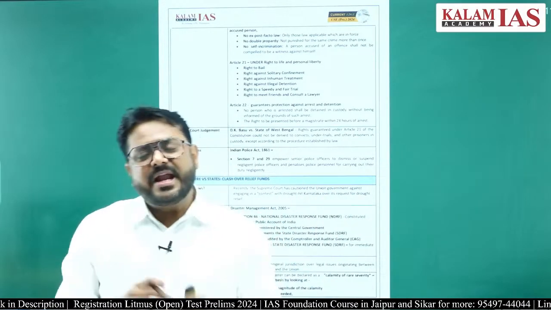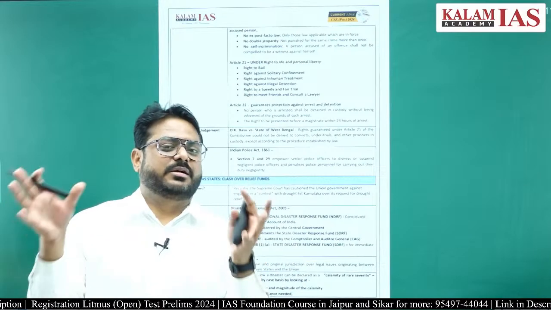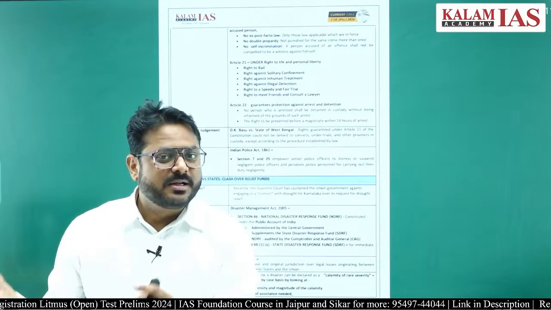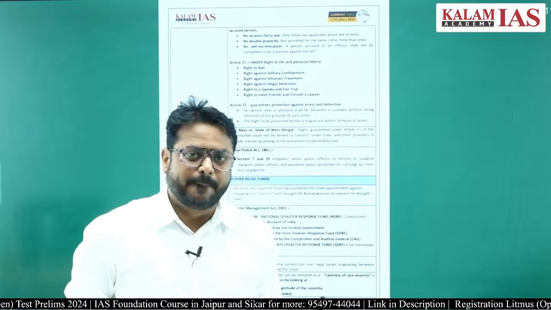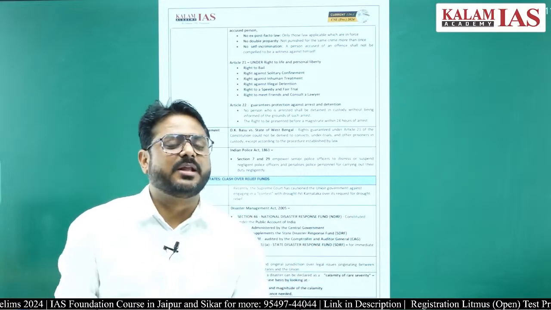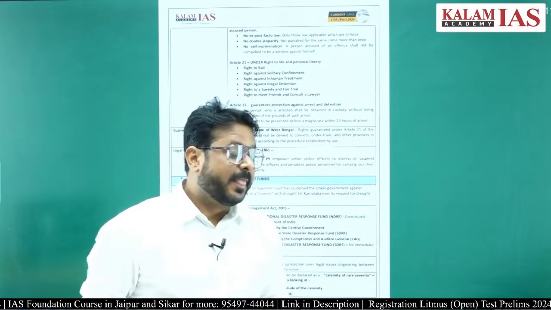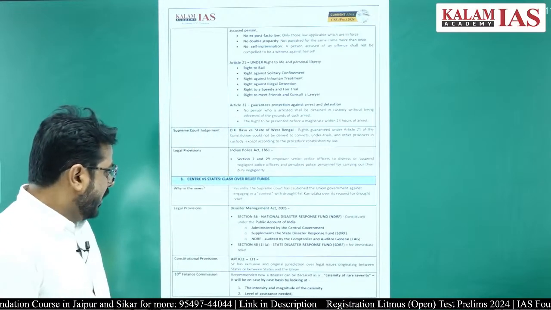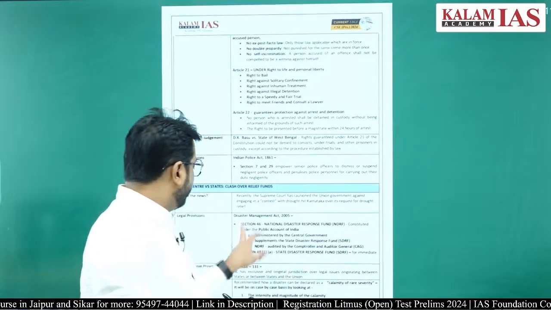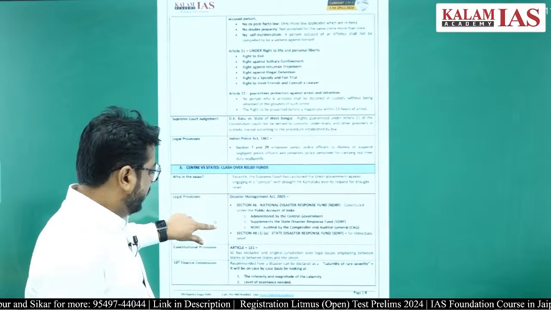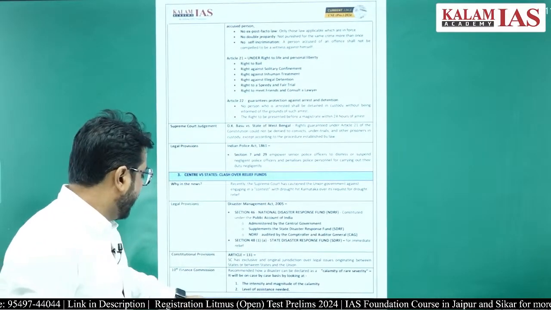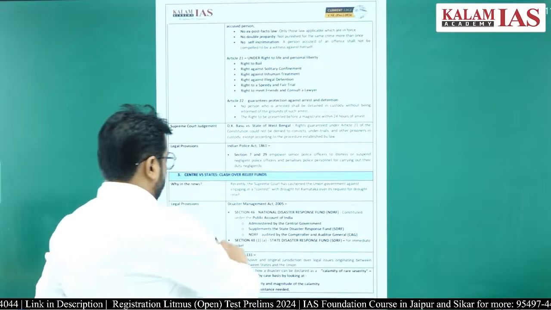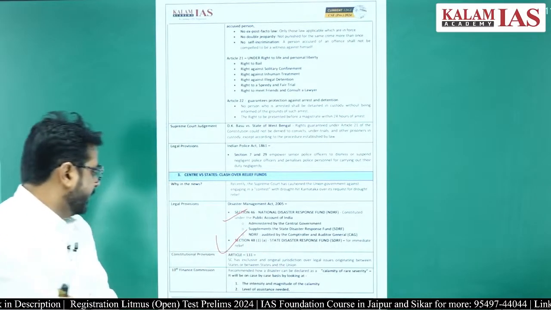In addition to the State Disaster Response Fund, the National Disaster Response Fund will be allocated, because most of the times the disaster will be coming in the states only, right. That is there under section 48(1)(a) of the Disaster Management Act.